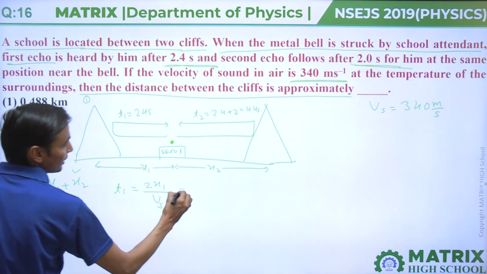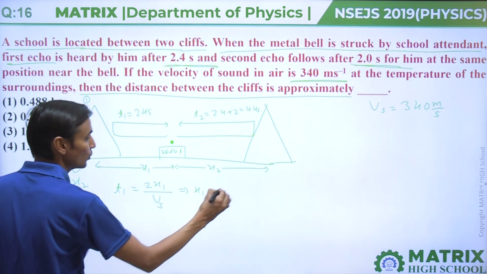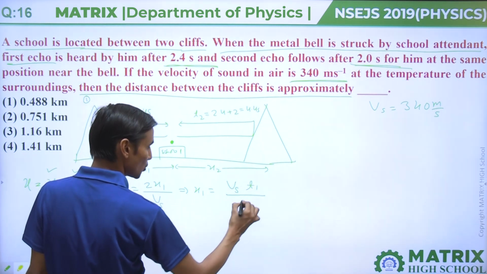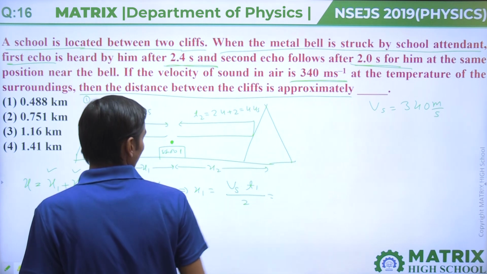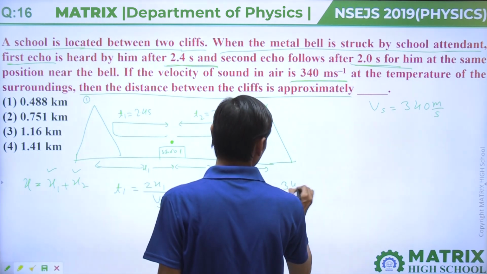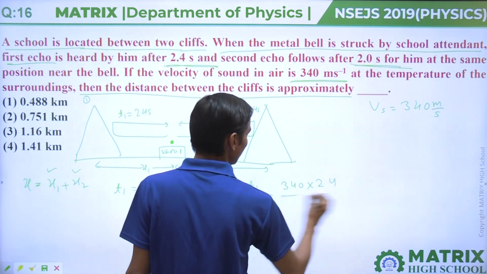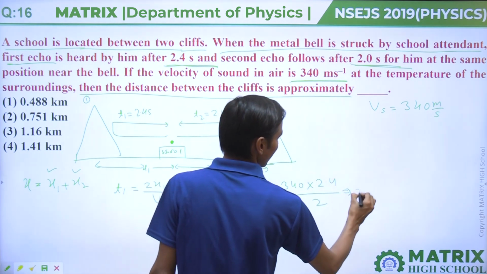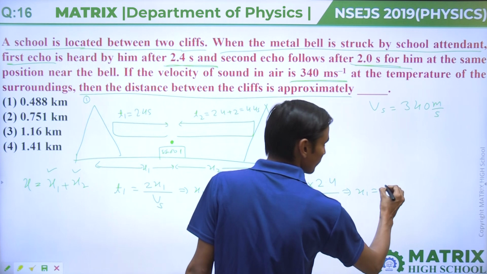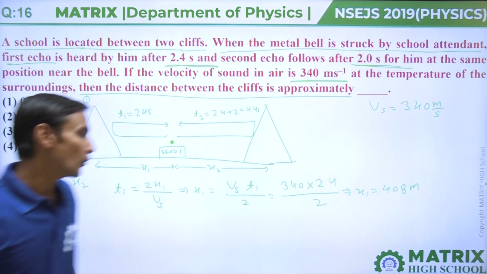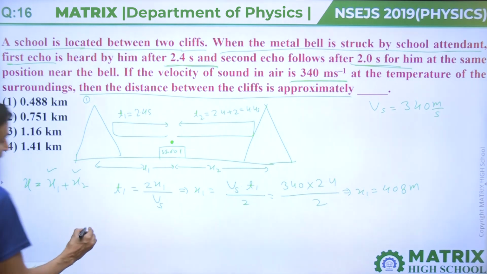Then x1 equals Vs into t1 by 2, which is 340 into 2.4 divided by 2. Then x1 will come 408 meter.